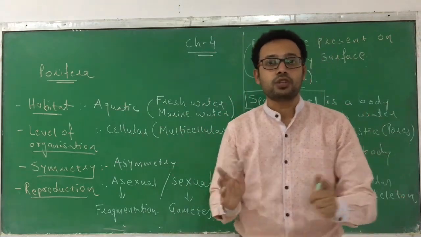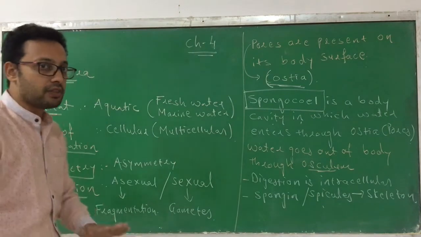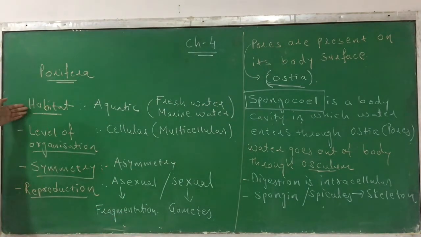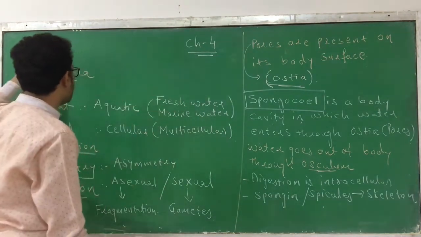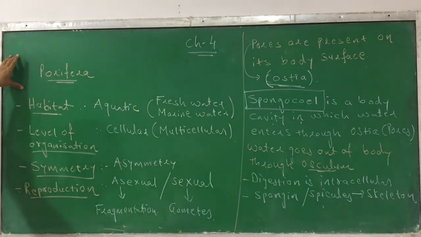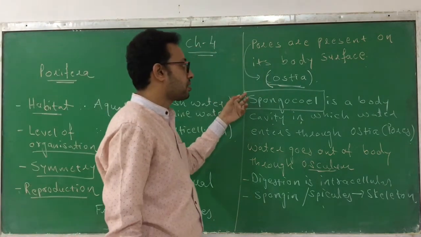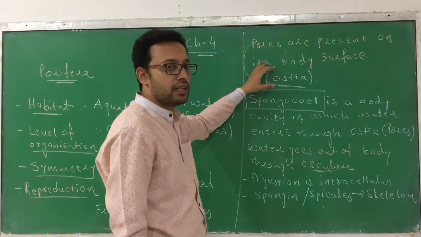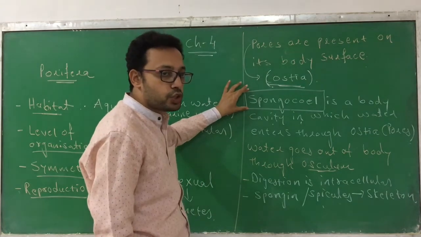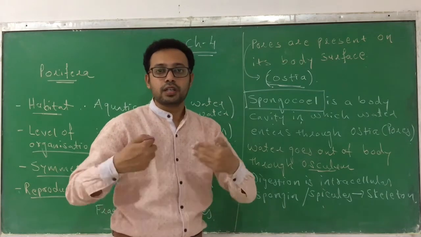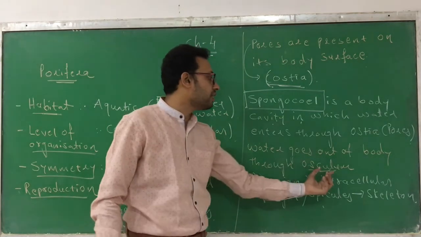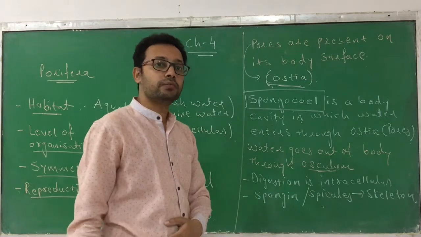So this becomes a short note on phylum Porifera. Let me just repeat it. You just remember the points. Habitat: aquatic. Level of organization: cellular. Symmetry: asymmetry. They have pores. This is the main important characteristic, that's why we call it Porifera. Through this pore, the water enters. The pore can also be called ostia. Water enters into the body cavity called spongocoel. They utilize the nutrients present in it, take the respiration, remove the waste, and the water goes out of the body through another pore called osculum.